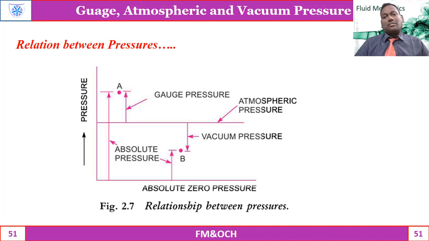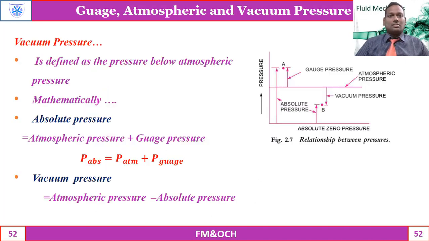Yes, there is another, vacuum pressure, where the reference is also the atmospheric, but it is below the reference level. Now, the mathematical representation: vacuum pressure is defined as the pressure below atmospheric.